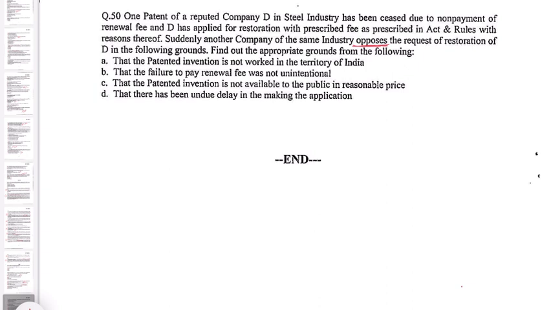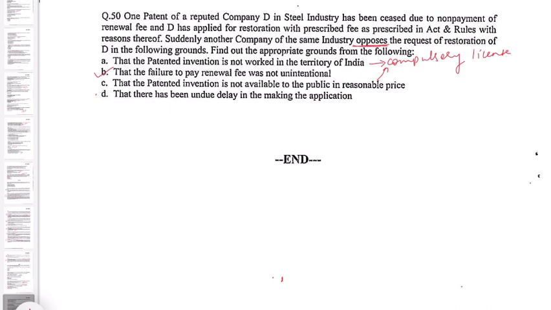A. That the patented invention is not worked in the territory of India. B. That the failure to pay renewal fee was not unintentional. C. That the patented invention is not available to the public in reasonable price. D. That there has been undue delay in making the application. So here B and D options are correct.